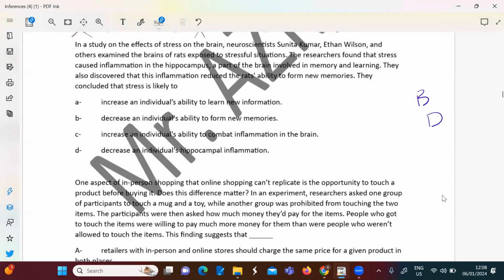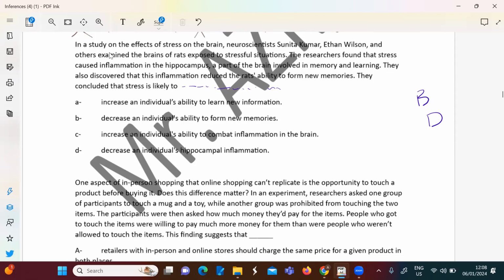Okay, I believe he wants you to complete the sentence. Since he asks you to complete the sentence, it means this is an inference question. You cannot stick to only the last sentence. You need to read from the very beginning for yourself.